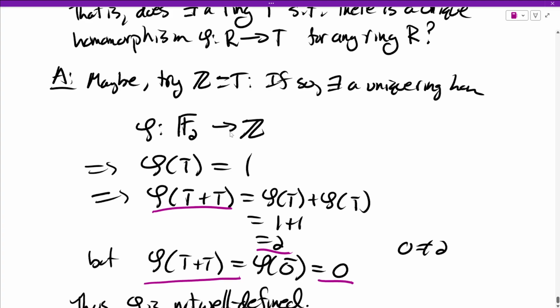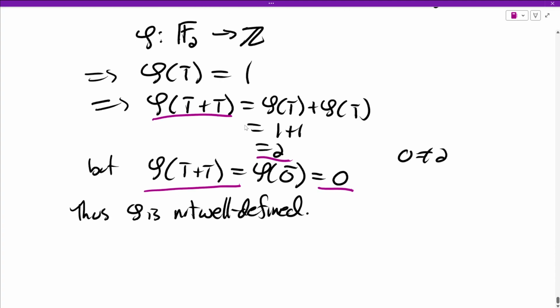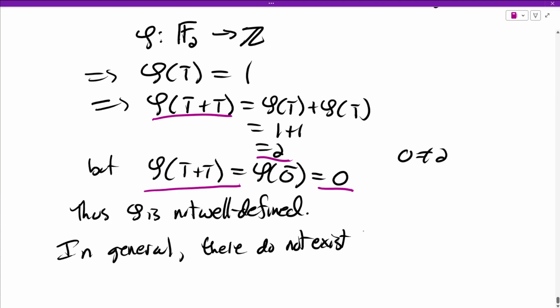No, because not only is there, well, let me back up here. There is no homomorphism at all from Z mod 2 to Z, or F2 to Z. And in general, it's not hard to show, you do a similar argument, there do not exist ring homomorphisms from Z mod n to Z. They don't exist.